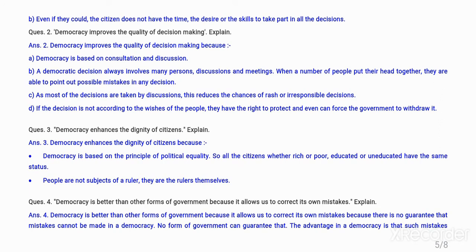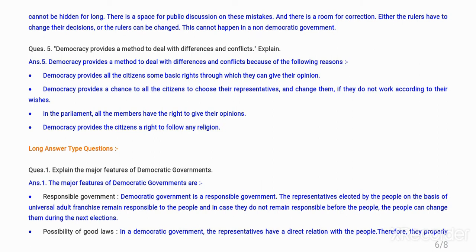Question 4. Democracy is better than other forms of government because it allows us to correct its own mistakes. Explain. There is no guarantee that mistakes cannot be made in a democracy. No form of government can guarantee that. The advantage in a democracy is that such mistakes cannot be hidden for long.